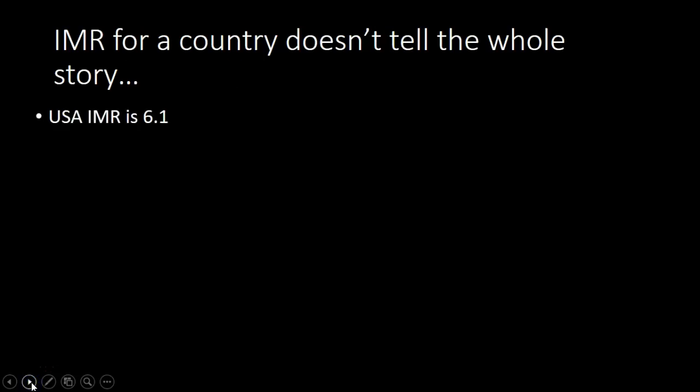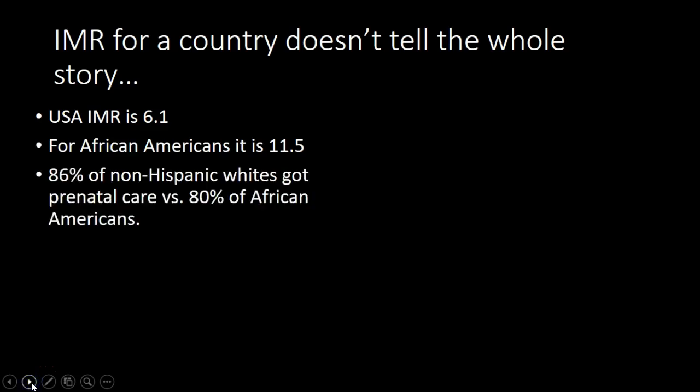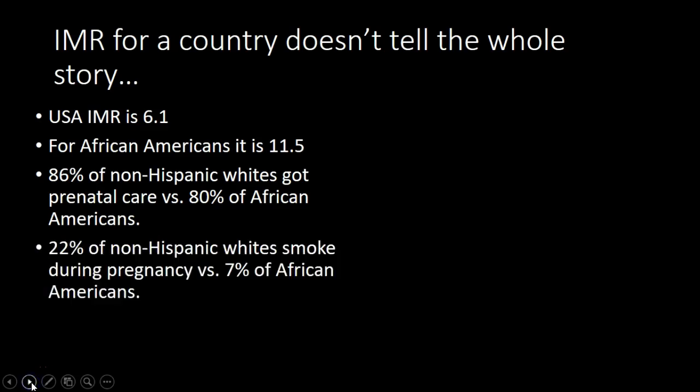For example, the USA's IMR is 6.1, but for African Americans it's 11.5. It could be for different reasons, like 86% of non-Hispanic whites get prenatal care, but only 80% of African Americans do. And that prenatal care makes sure that the women are getting the best health care possible, and that way their babies are born as healthy as possible. But, on the other hand, 22% of non-Hispanic whites smoke during pregnancy, which is awful for the mother and awful for the baby, versus 7% of African Americans.